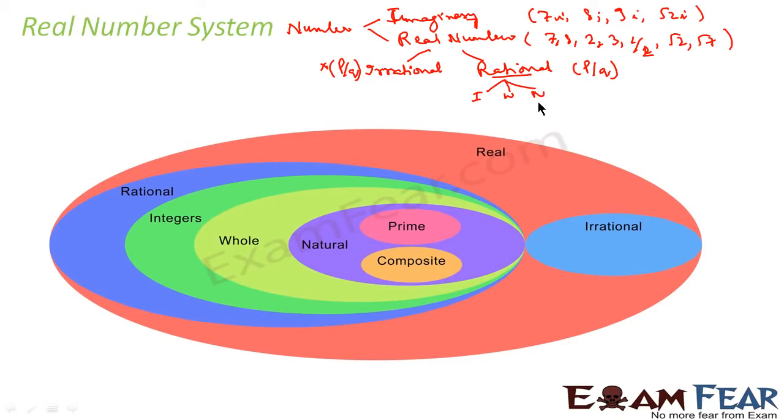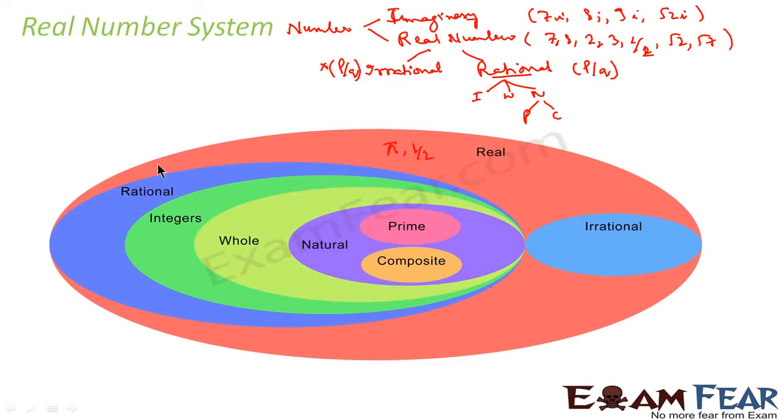Natural numbers again can be classified into prime numbers or composite numbers. If you see the diagram like this, this is all real number. Everything that is in pink is real number. Real numbers can be any number, rational or irrational. For example, I'll take some examples of irrational numbers. Pi is irrational, right? And one real number example I'll take, 1 by 2 is a real number, and 1 by 2 is a rational number. So real numbers are both rational and irrational numbers.